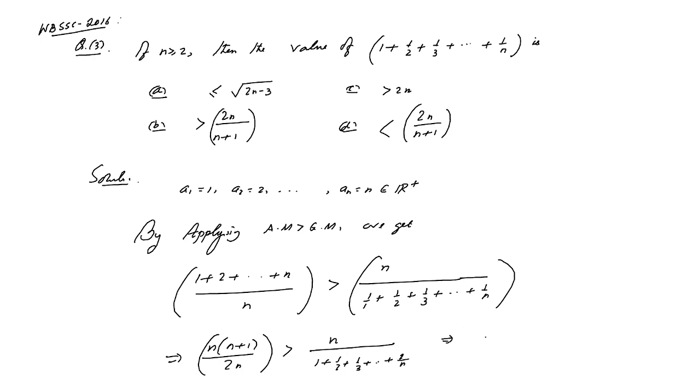And from this you will see that 1 plus half plus up to 1 by n is strictly greater than 2n by n plus 1. So hence we can conclude option B is correct and all other options are false.